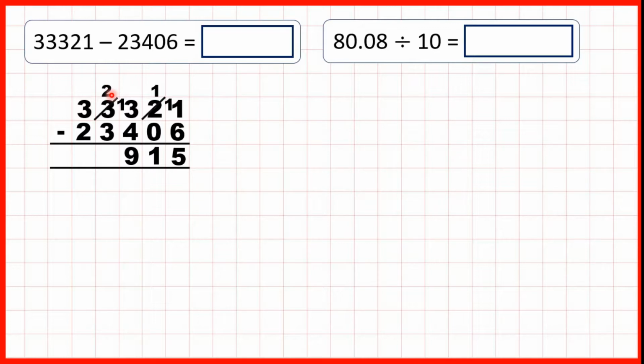We can't do 2 minus 3, so we go to the left, 1 less, 1 in front. 12 minus 3 is 9, and 2 minus 2 is 0. So our answer is 9,915.